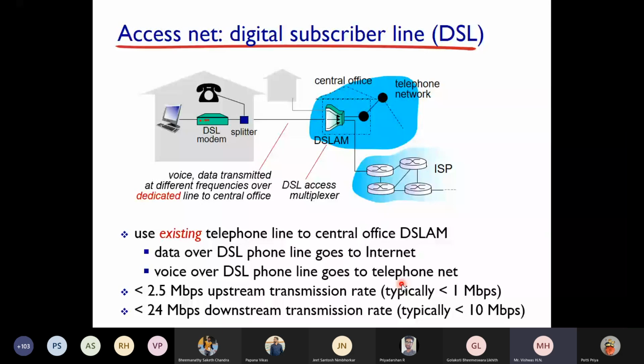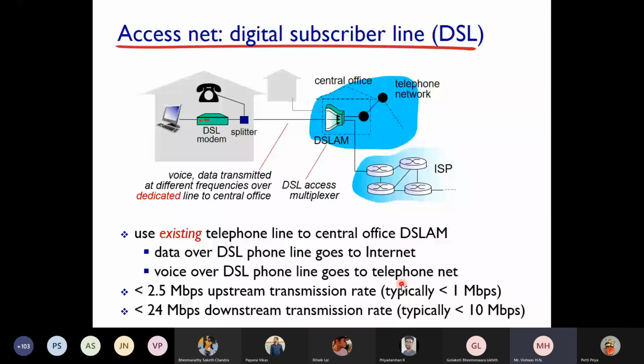Sir, could you brief again, why is downstream higher? See, I will ask you a question. In your data communication, when you are using internet, are you going to download more or are you going to upload more? Download more, sir. Because most of the time you will be visiting web pages, right? What you are downloading there? You are downloading an HTML file, a web page, all the time, right? Okay. That's why downstream should always be high. Okay, sir. Got it?